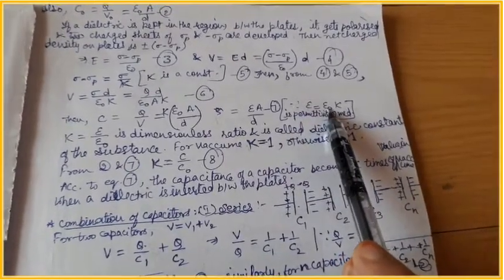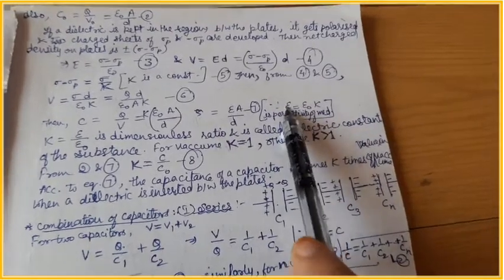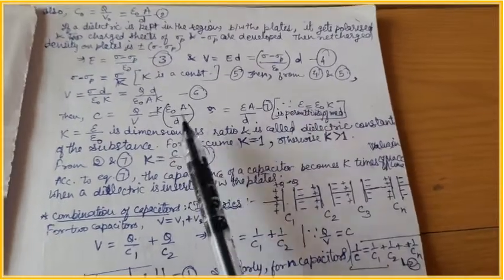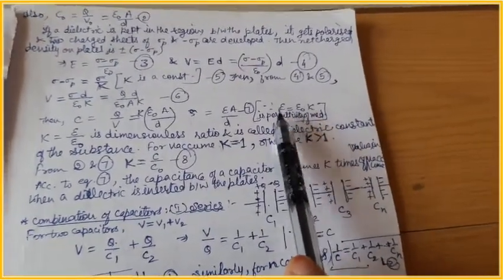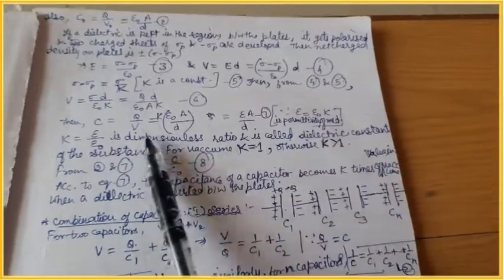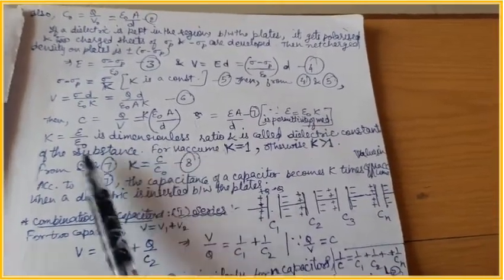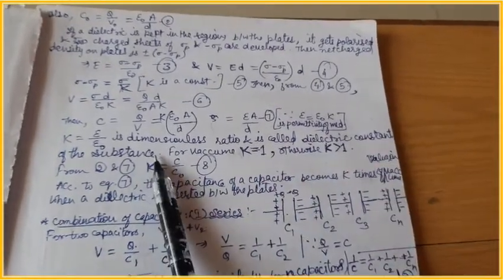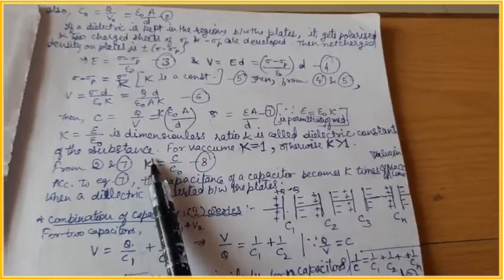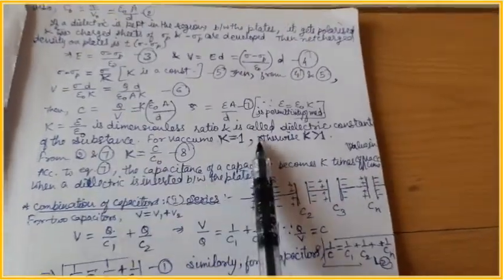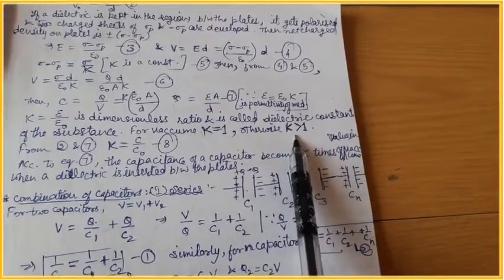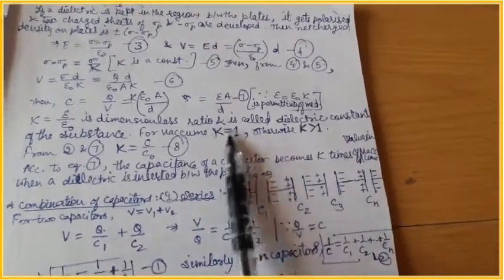If the permittivity of free space is epsilon naught, then the permittivity of the dielectric medium that is being inserted is epsilon. And the ratio K can be written as epsilon upon epsilon naught from this equation, and this epsilon upon epsilon naught, or capital K, is a dimensionless ratio known as the dielectric constant of the substance. Substance means the dielectric medium which we are using. For vacuum, meaning free space, the value of K is 1, and for any other dielectric medium K is greater than 1, but for vacuum it is 1.